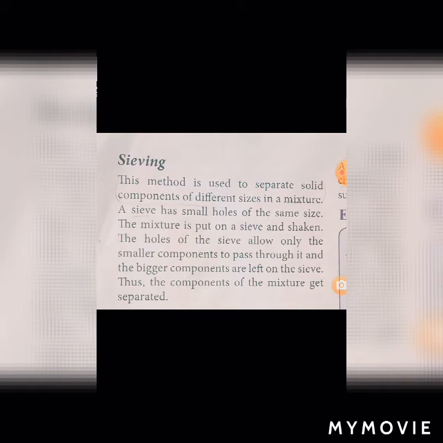The holes of the sieve allow only the smaller components to pass through it, and the bigger components are left on the sieve. We have learned that the sieve has very small holes. From the small holes, the bigger components cannot pass. So the bigger components are left on the sieve, and the smaller components pass through the sieve, and hence the components are separated. This is a very easy method.